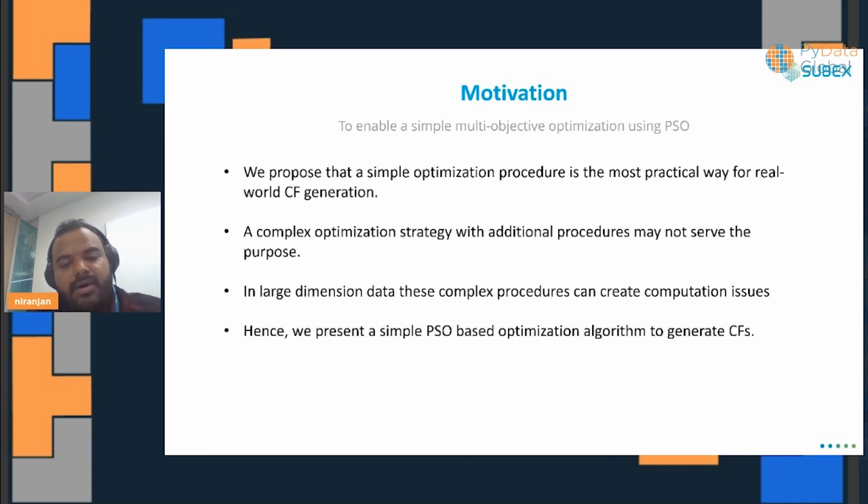And all the complex approaches that are available to us are difficult to modify for our specific use case, and hence we have adopted a simplified approach here. And in the case of large dimensions as well, certain approaches can be complex and can cause computational issues. So, to avoid those, we have stuck to a simple approach using particle swarm optimization.